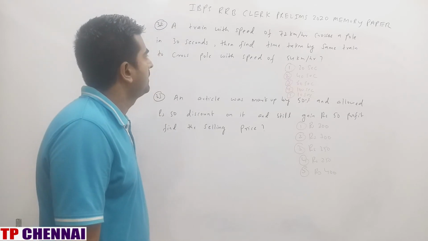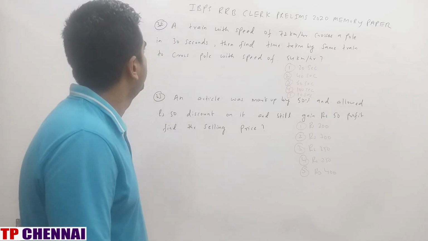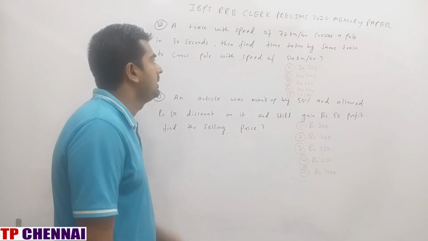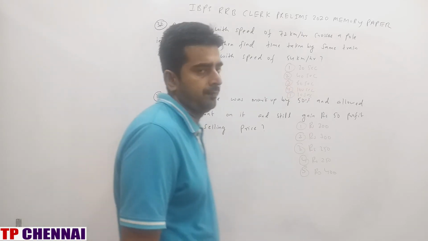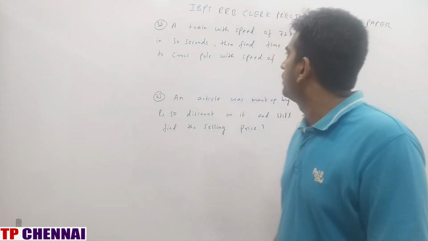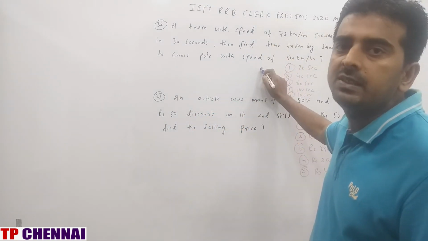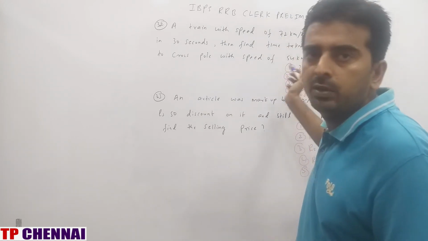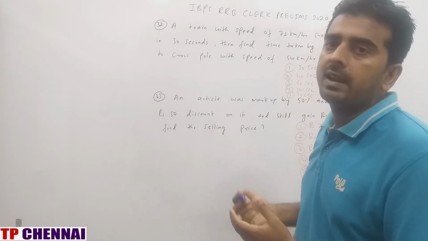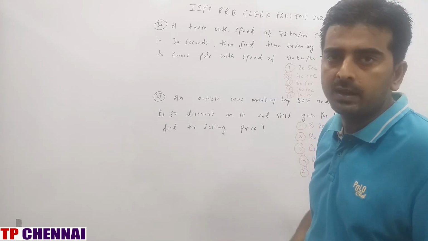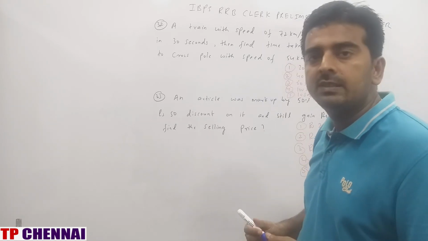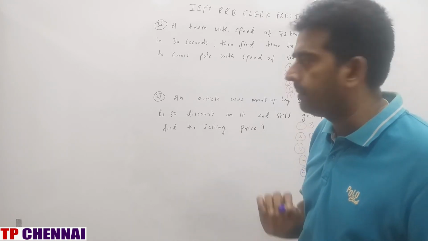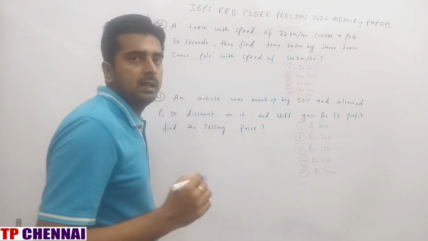A train with speed of 72 km per hour crosses a pole in 30 seconds. Then find the time taken by the same train to cross a pole with speed of 54 km per hour. Right? When you observe in this question here, which part is constant? Distance is constant because same train is crossing a pole and second time also it is crossing the same pole. Whenever a train is crossing a pole, what is the distance covered by the train? Length of the train itself. That means distance is constant. And when distance is constant, what is the relationship between speed and time? Speed and time is inversely proportional.